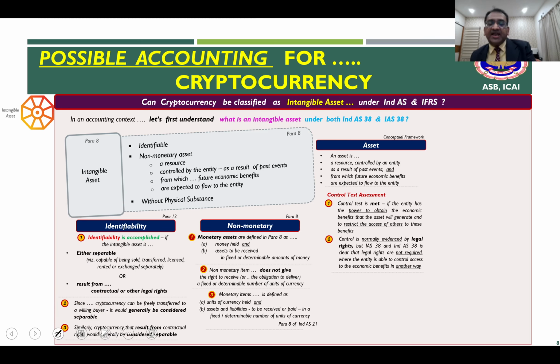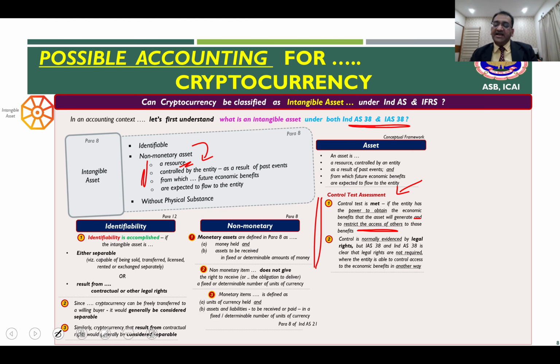So if you see here, the definition of asset is what? A resource which is controlled by an entity. What do you mean by control? The control test is met. This is the guidance given in both these standards, where it says the control test is met if the entity has the power to obtain the economic benefits that the asset will generate and also the power to restrict the access of others to those benefits.